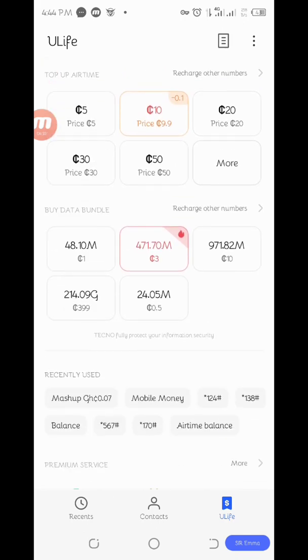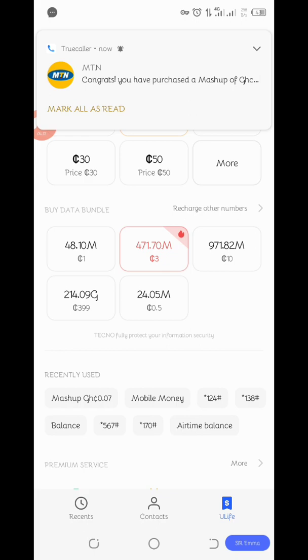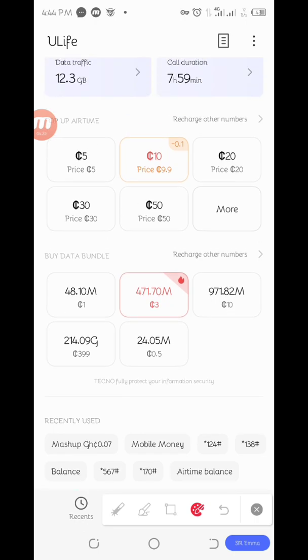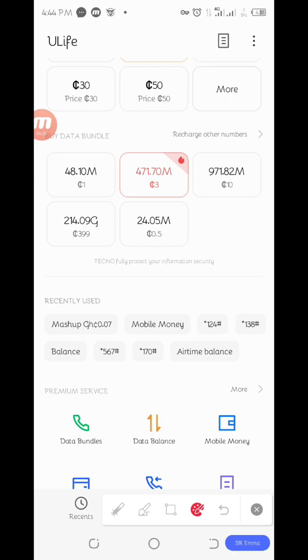And one thing is, check this place, this side. You see that they have written 471.70 megabytes, and it's equal to what? 3 Ghana cedis. So it means if you subscribe to this subscription, MTN will give you 471 megabytes of data, and they will deduct 3 Ghana cedis.